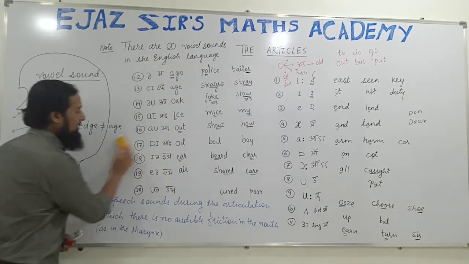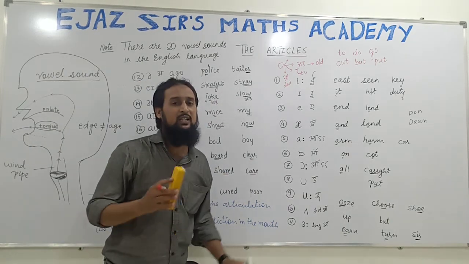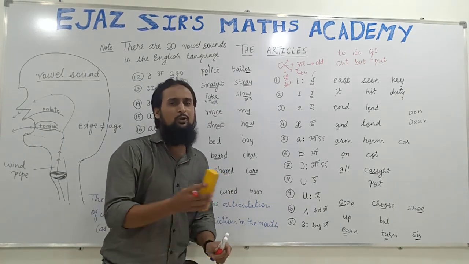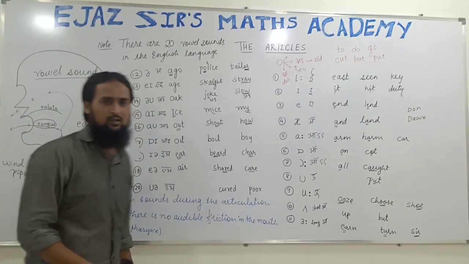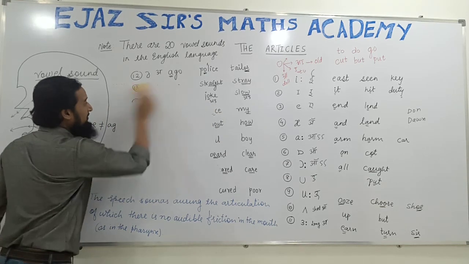Let us proceed. Pause the video and note down the vowel sounds in English, 20 vowel sounds if you want to. And if you don't want to note down, it's again okay. So these are the 20 vowel sounds in English. We have studied the definition also.